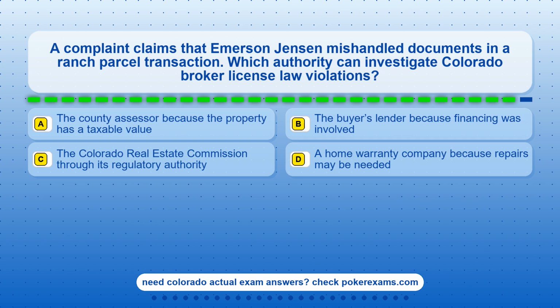Question 3. A complaint claims that Emerson Jensen mishandled documents in a ranch parcel transaction. Which authority can investigate Colorado broker license law violations? Option A, the county assessor because the property has a taxable value. Option B, the buyer's lender because financing was involved. Option C, the Colorado Real Estate Commission through its regulatory authority. Option D, a home warranty company because repairs may be needed.